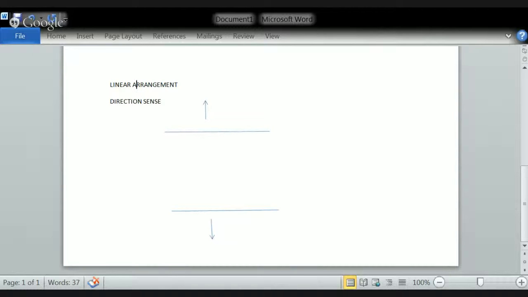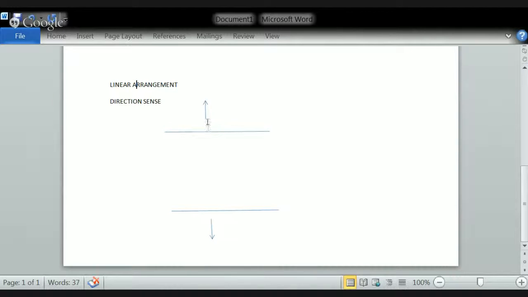Now in the linear arrangement, what is the basic concept? You know what is the meaning of linear? What is linear? Yeah, arranging things in a straight line, on a row basis. Okay, if you see on a paper, the line is given here. So whenever there is an arrangement, the problems can be in such a way that the people are sitting in this particular line. When the persons are sitting on a particular line, obviously they'll be sitting either in the direction shown this way or the direction shown in a downward way.